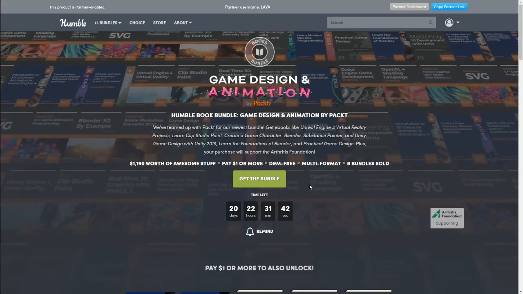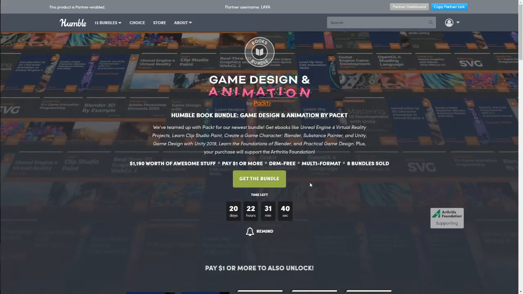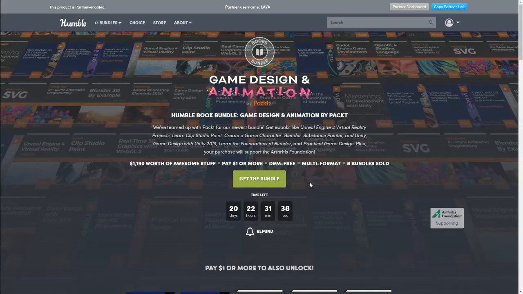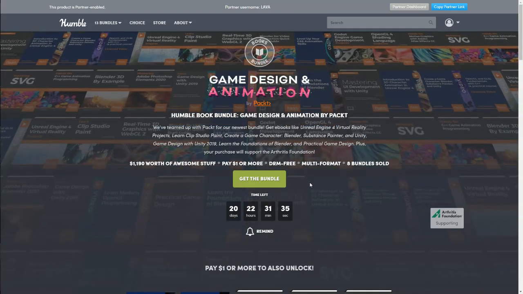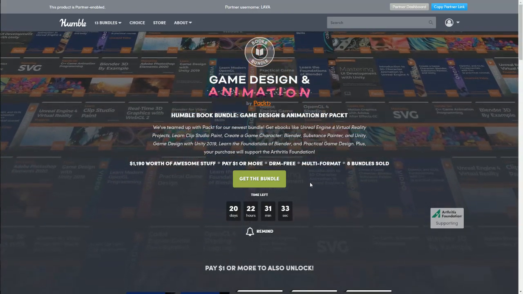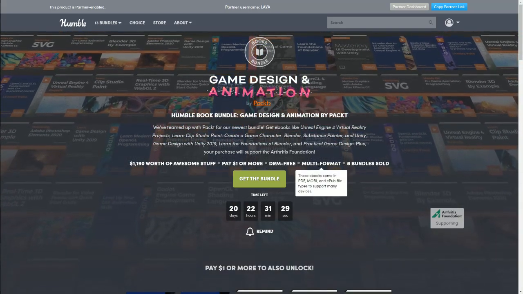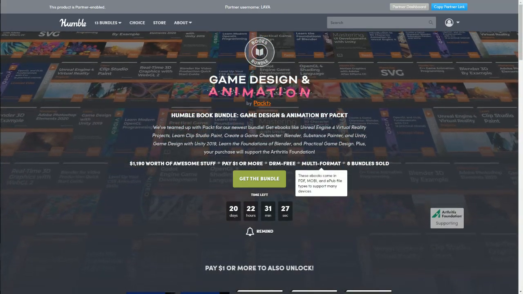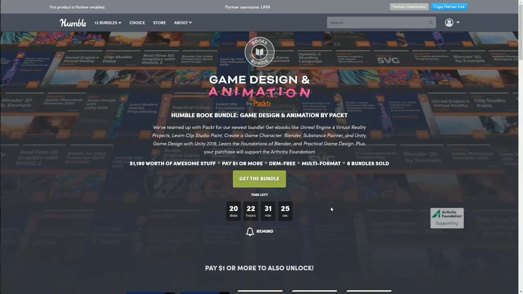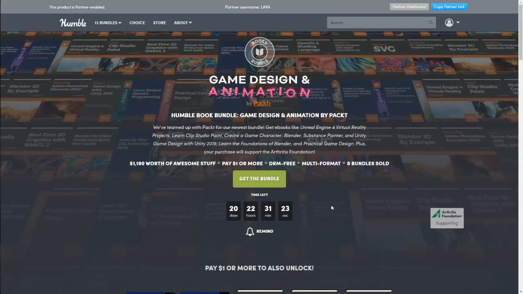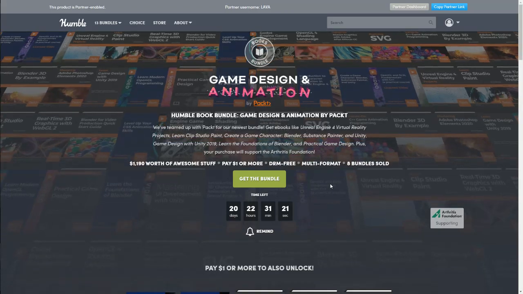These are DRM free, which means you can put them on multiple devices. So if you want them on your computer, your laptop, your phone, your tablet, whatever, you can put them on all your different devices. They also come in multiple formats, so PDF, Mobi, and EPUB. So depending on what app you use, it also comes in that, so that way you can use them in multiple different ways.